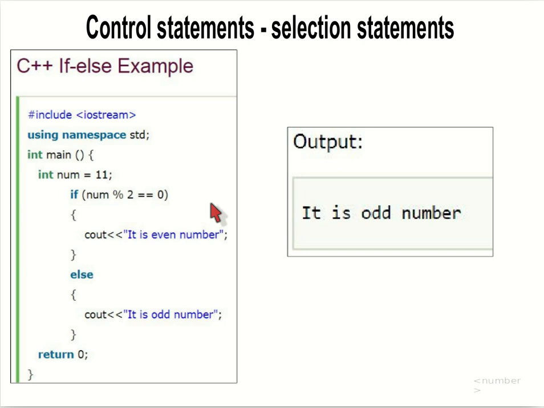Otherwise, if num modulus 2 is not equal to 0, it is an odd number, since for odd numbers num modulus 2 becomes 1. Here the number is 11, so this condition will be false. The statements inside the else will be executed and it will print: it is an odd number.